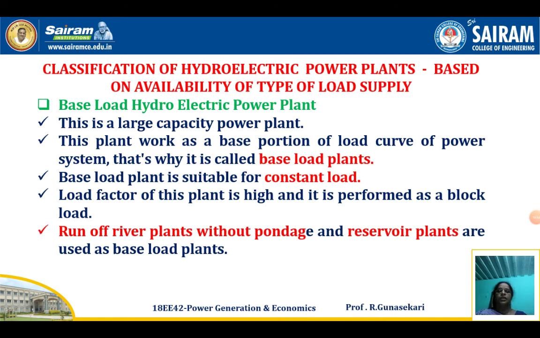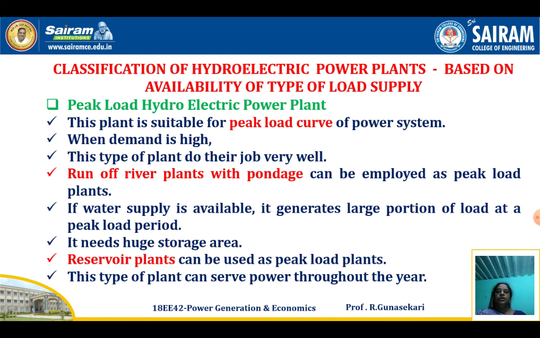hydroelectric power plant. This is a large capacity power plant. This plant works as the base portion of the load curve of the power system. That's why it is called a base load power plant. A base load power plant is only suitable for constant load. The load factor of this power plant is high. It is performed as a block load. Run-off river plants without pondage and reservoir plants are used as base load power plants.